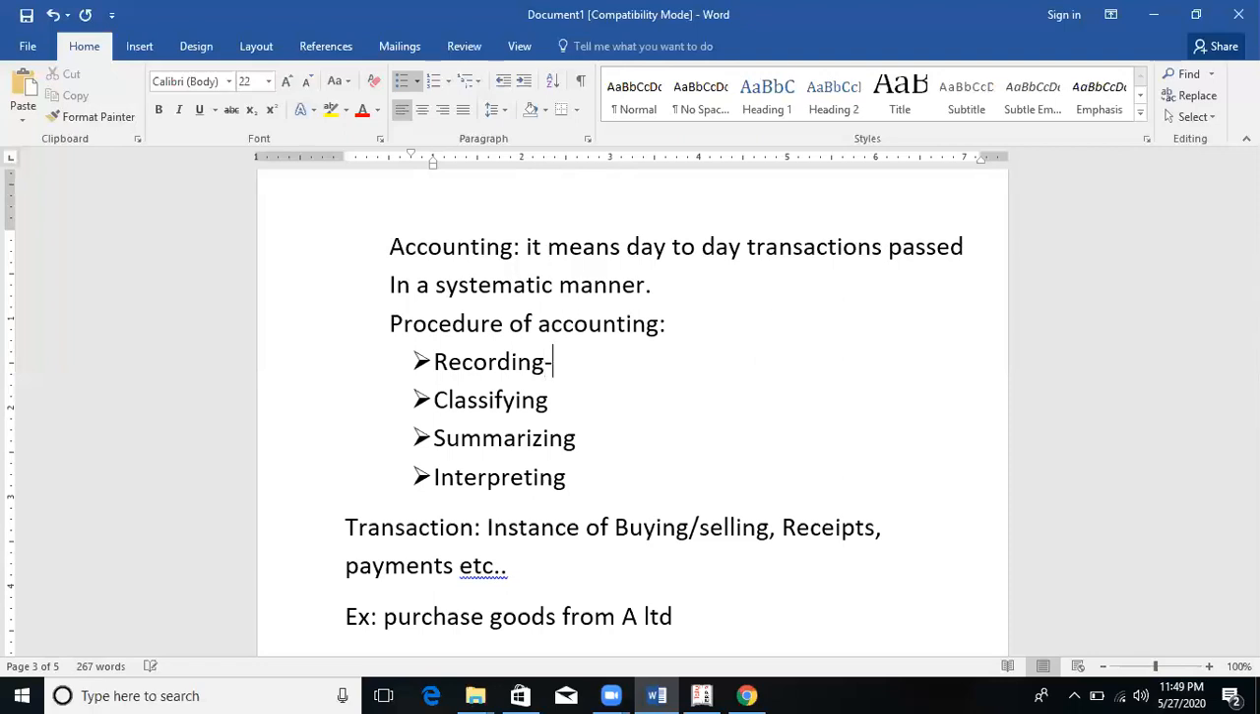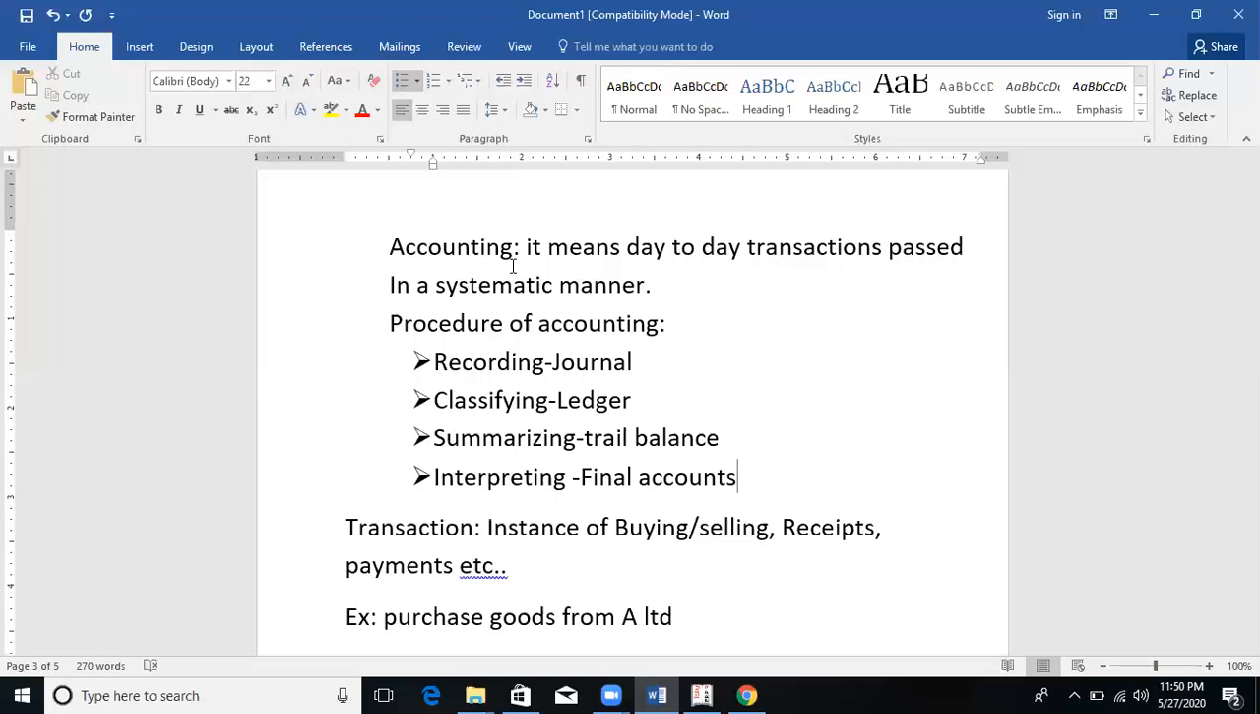So recording is nothing but journal. Classifying is nothing but ledger. Summarizing is nothing but trial balance. And last, interpretation is final accounts. Okay, this is the procedure for accounting.